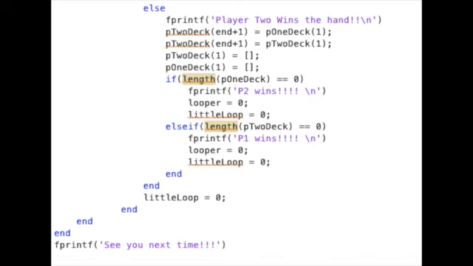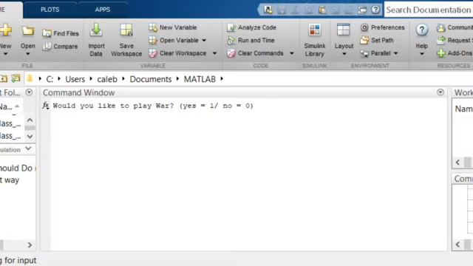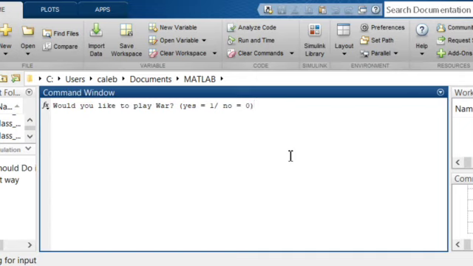After each hand is played, an input statement appears asking the human player if they want to continue playing and play the next hand. The game ends after one of two conditions are met. That is, either the human player responds no to the question asking if they want to continue playing, or there's a final and clear winner. The winner is determined to be the player that possesses all 52 cards at the end of the game.